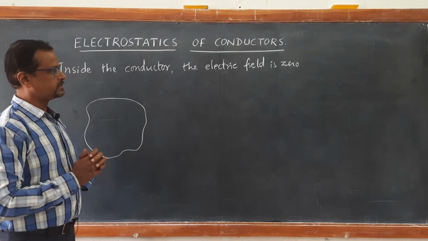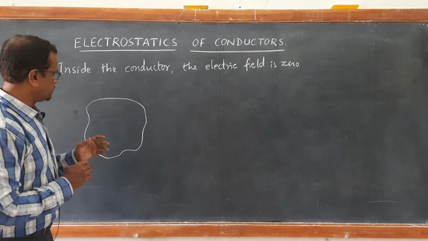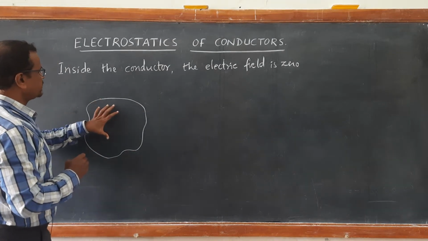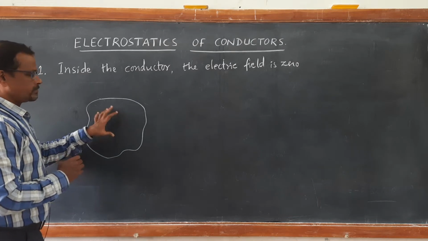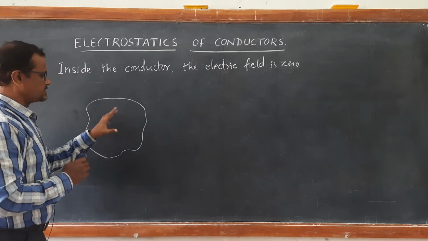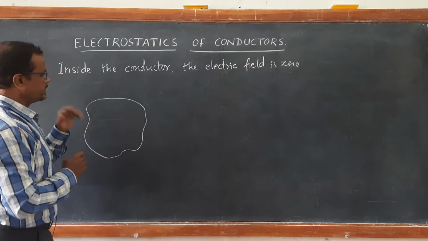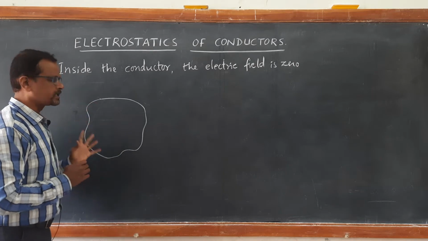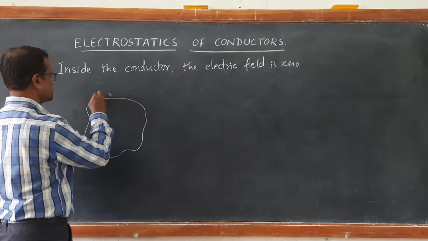How is the electric field inside the conductor 0? See here, when it is neutral, the net charge inside the conductor and on the conductor will be 0. When the conductor is charged, the excess charge will always be present on the surface of the conductor.